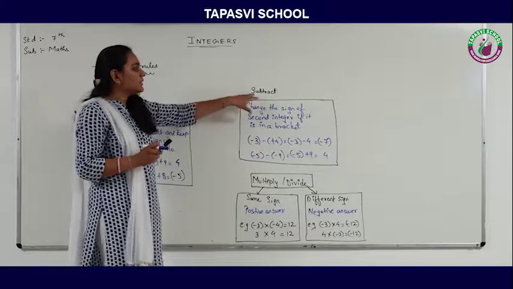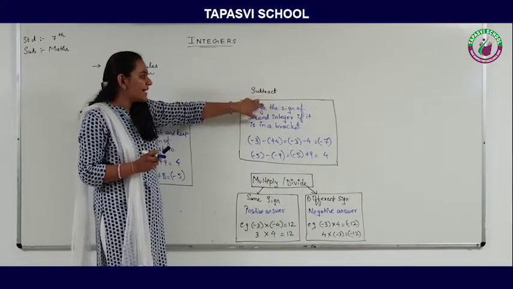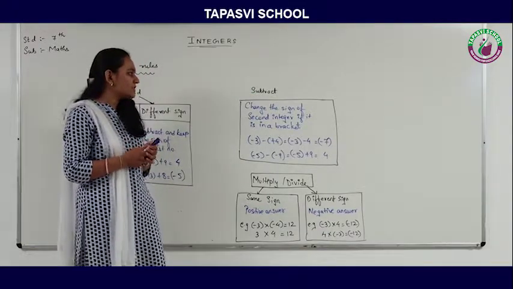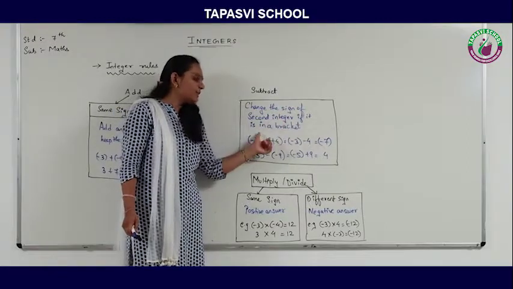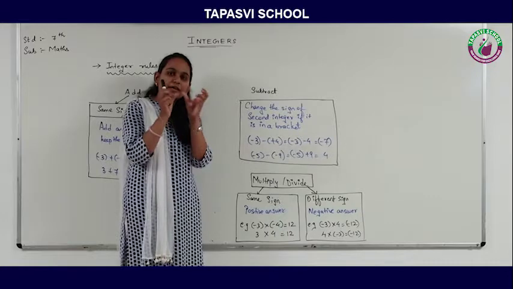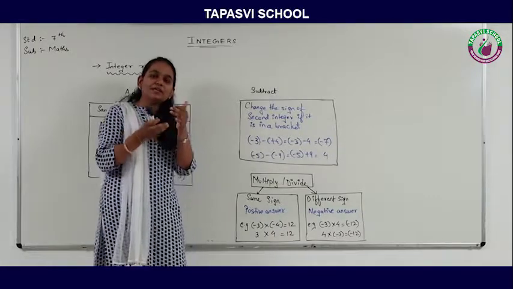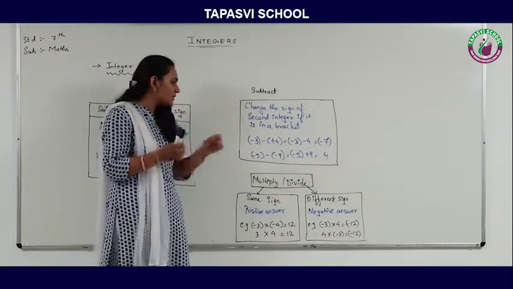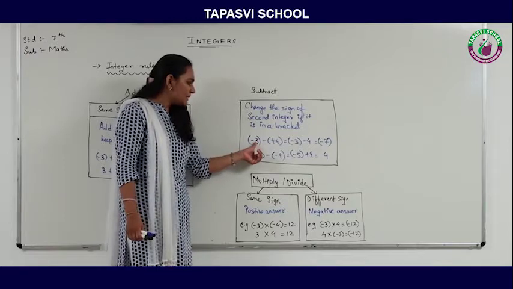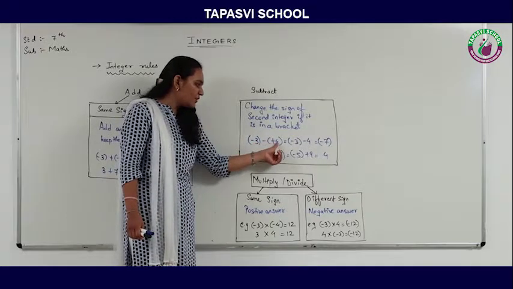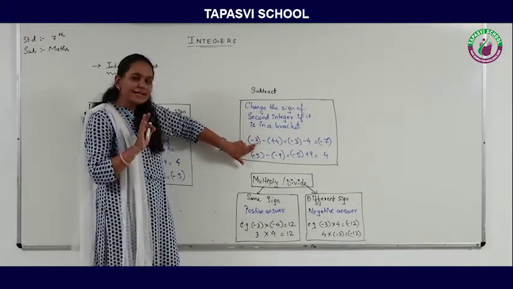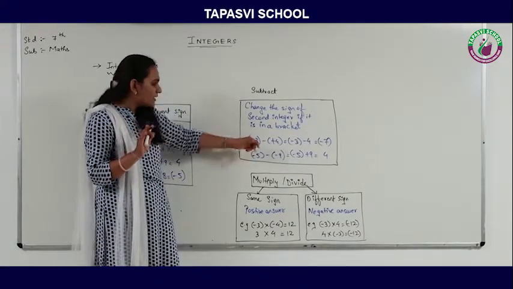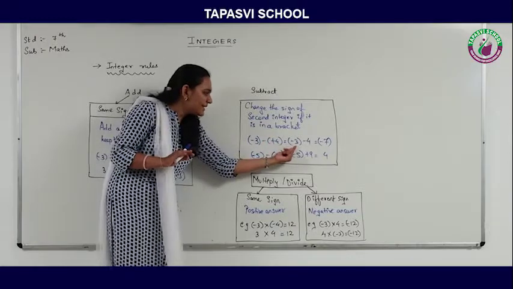Now moving to the next rule, that is the rule of subtraction. What the rule of subtraction says: change the sign of the second integer if it is in a bracket. If the integer is in a bracket, then please change the sign of the second integer. So minus 3 minus plus 4. Now how to solve this? We will keep the first integer as it is. We will not disturb it. So minus 3 we will keep as it is.